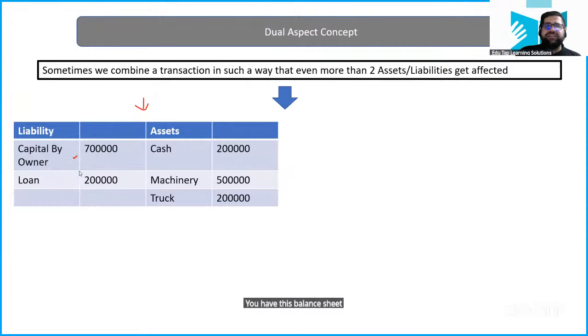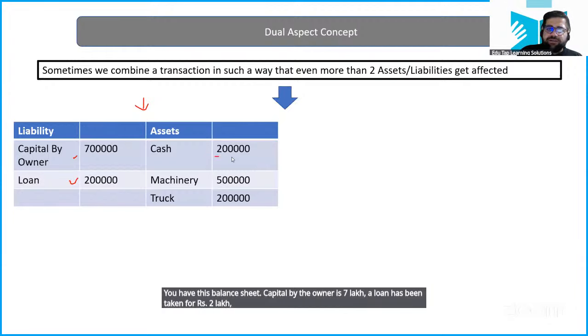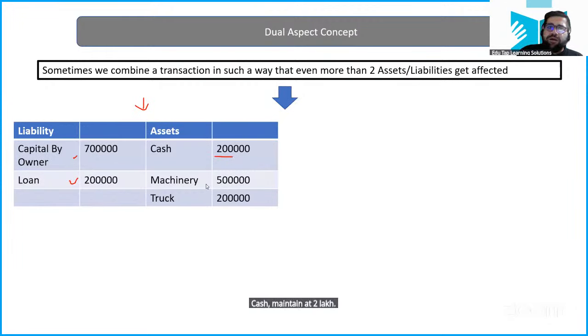Capital by the owner is 7 lakh. A loan has been taken for rupees 2 lakh. Cash maintained at 2 lakh. Machinery is of 5 lakh. And truck is again 2 lakh. So the balance sheet is matching, 9 lakh on each side.